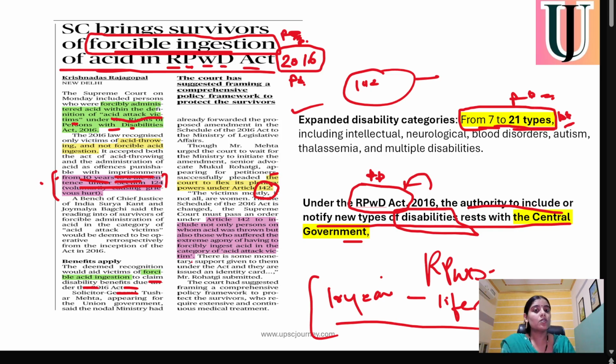The person who has gone through the pain and suffering of an acid attack, plus forcible ingestion, should also be included in the Rights of Person with Disability Act. So this was the whole context.